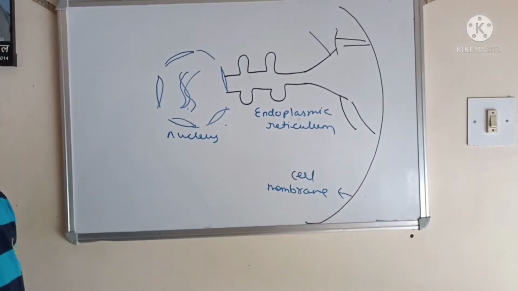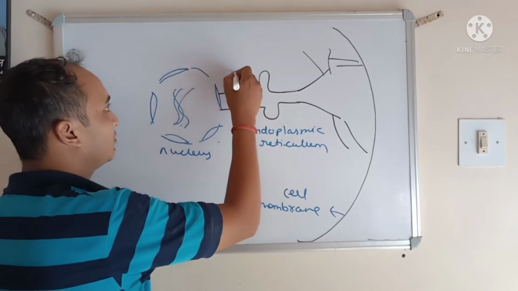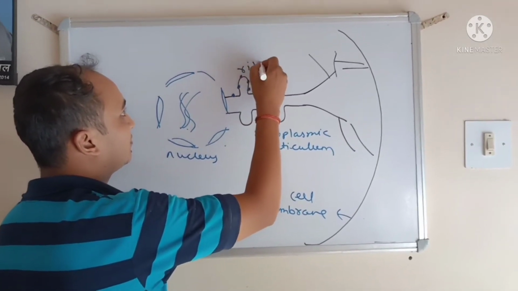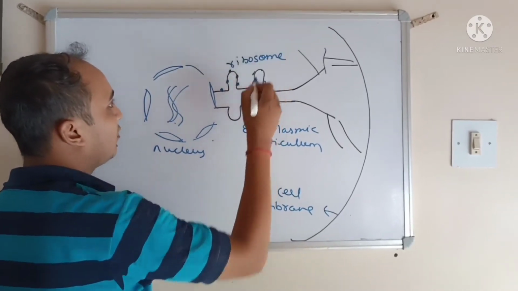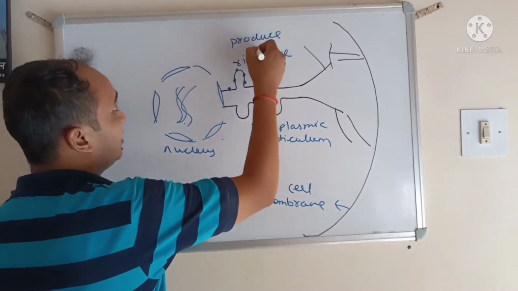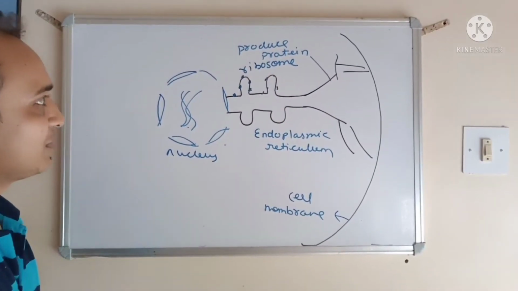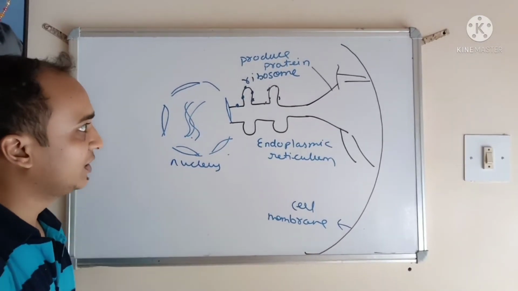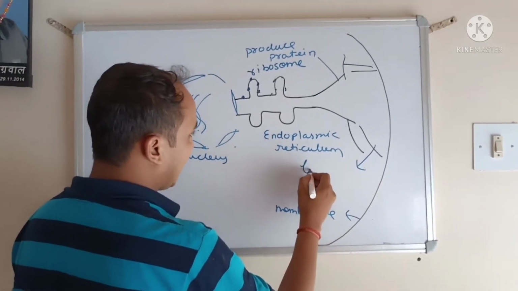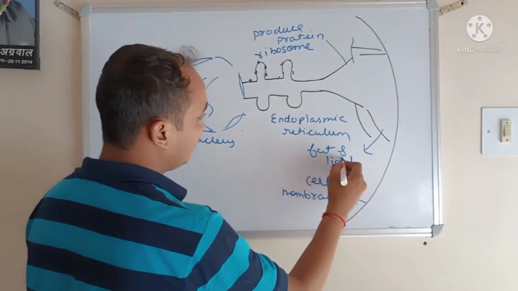So what is the work of endoplasmic reticulum? It contains ribosomes. This dot type of structure is known as ribosome. And what does ribosome do? Ribosome produces protein. So endoplasmic reticulum helps in producing protein, and this part produces fat and lipids.